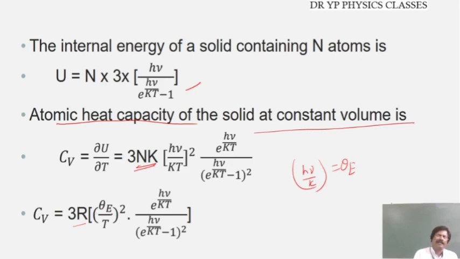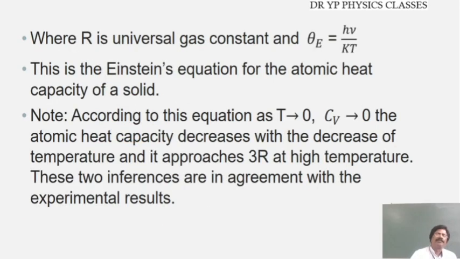So Cv = 3R (theta E by T) whole square into e to the power of theta E by T by (e to the power of theta E by T minus 1) whole square, where R is the universal gas constant and theta E = h nu by k. This is Einstein's equation for the atomic heat capacity of the solid.